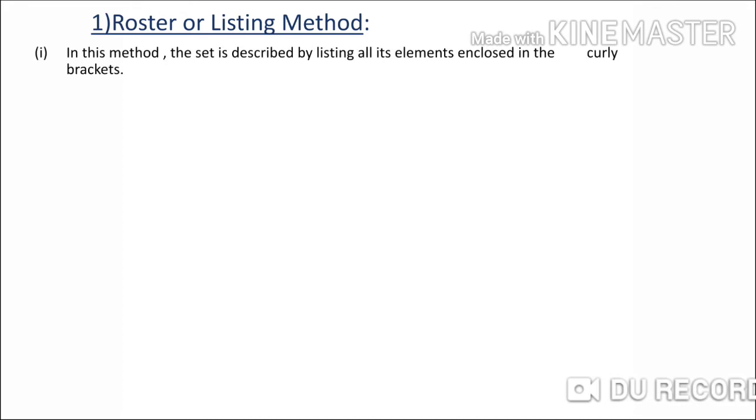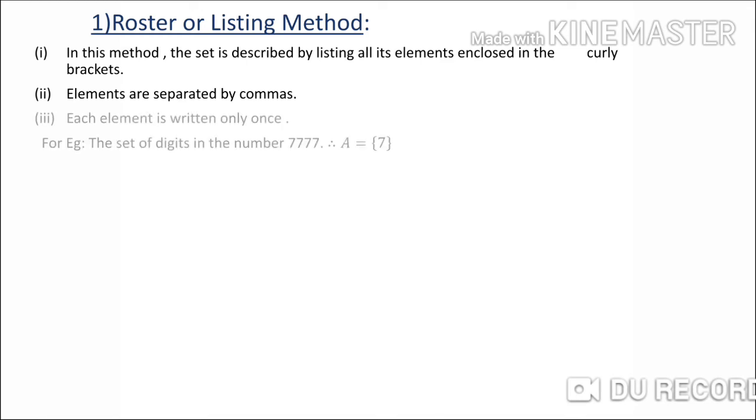In this method, the set is described by listing all its elements enclosed in a curly bracket. When we denote a set by listing method, we are writing all the elements in curly bracket and each element is separated by a comma. See the second one, elements are separated by comma. Then each element is written only once.